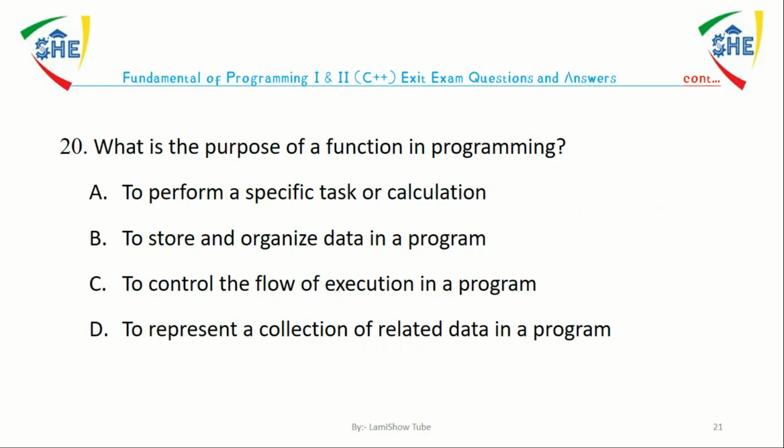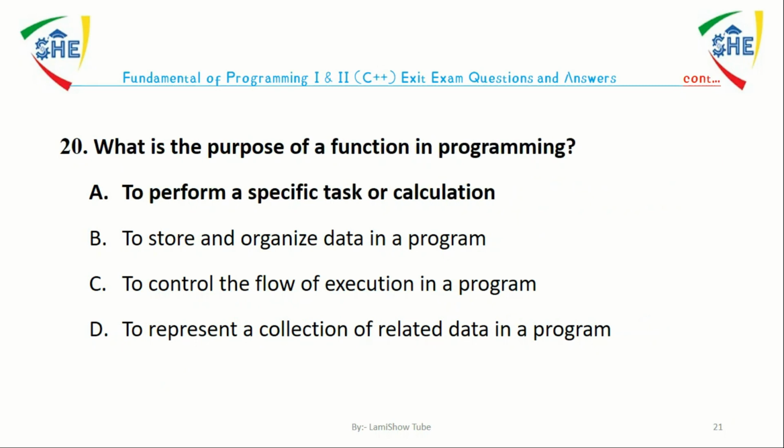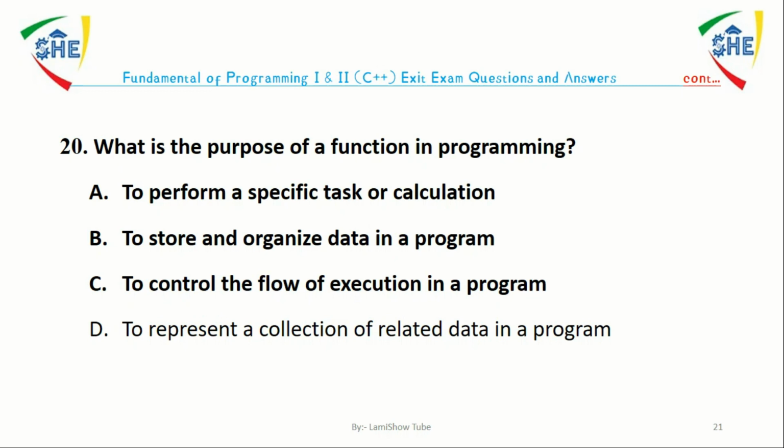Question number 20. What is the purpose of function in programming? A. To perform specific tasks or calculation. B. To store and organize data in program. C. To control the flow of execution in a program. D. To represent a collection of related data in a program. The answer is A. The purpose of function in programming is to perform a specific task or calculation.